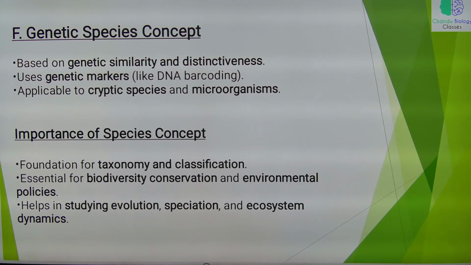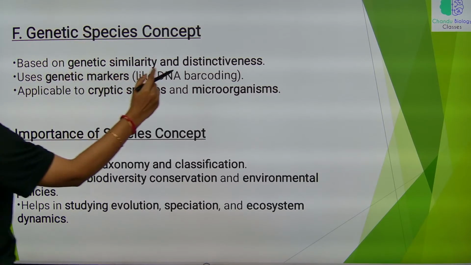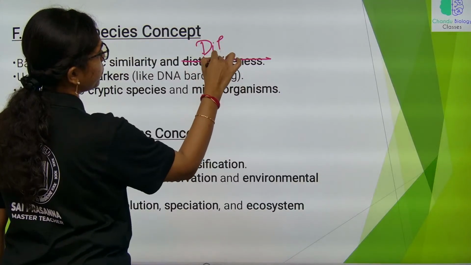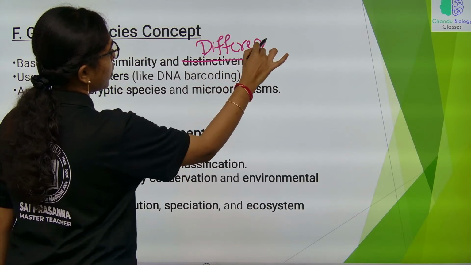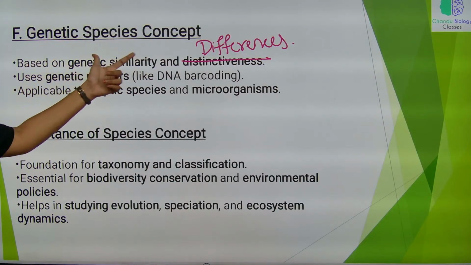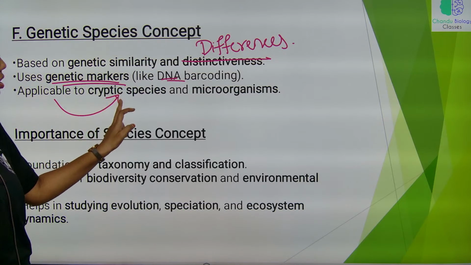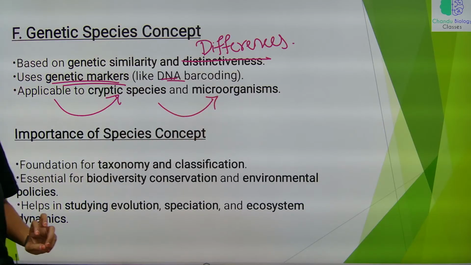the genetic species concept, based on genetic similarity and distinctness, or you can say genetic similarities and differences simply. The genetic species concept is mainly based on genetic similarity and differences. This uses genetic markers like DNA barcoding. This is able to identify cryptic species, and is applicable for microorganisms also.